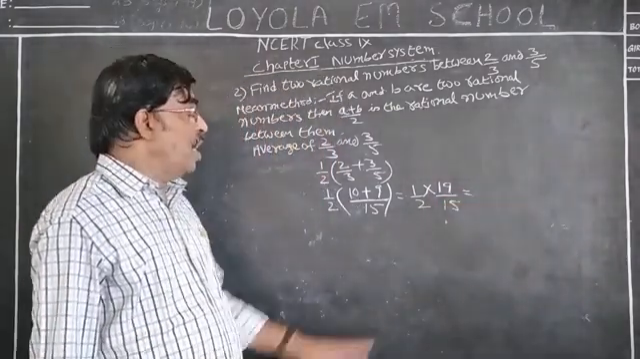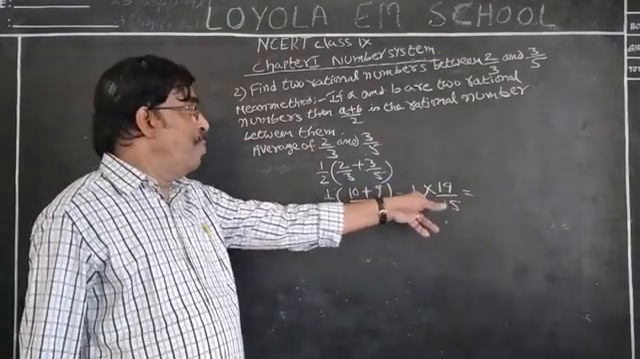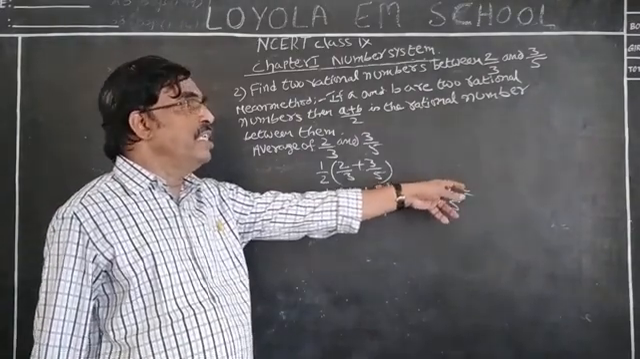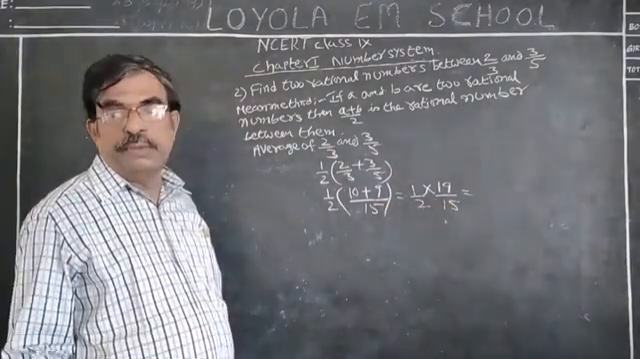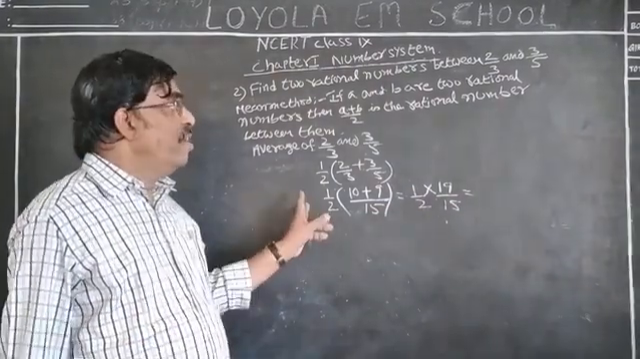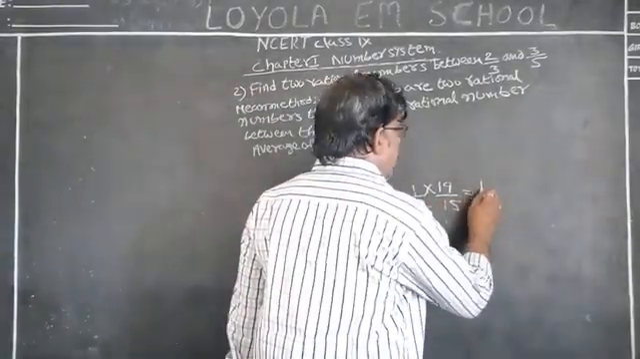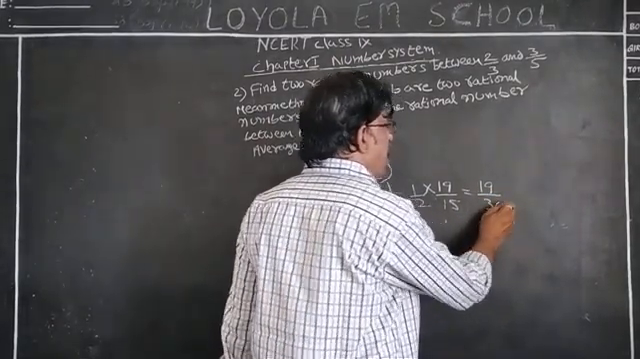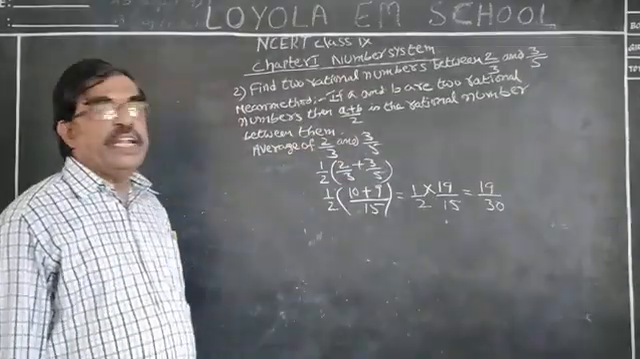How do we find the product of two rational numbers? In 1 by 2 and 19 by 15, 1 is the numerator, 2 is the denominator; 19 is the numerator, 15 is the denominator. Product of numerators by product of denominators, that is the multiplication of rational numbers. So, product of numerators 1 into 19 is 19, by 2 times 15 is 30. This is the first rational number between 2 by 3 and 3 by 5.